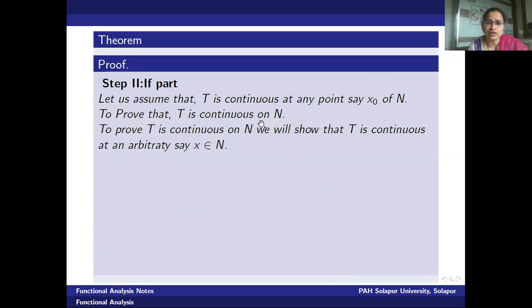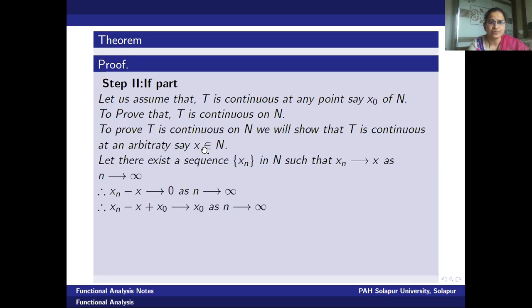Okay, now to prove T is continuous on the whole domain, what should we prove? T is continuous at every point of the domain. That is, to prove this result, we will try to prove that T is continuous at an arbitrary point x in N. Now, to prove T is continuous at an arbitrary point x in N, what will we try to prove?